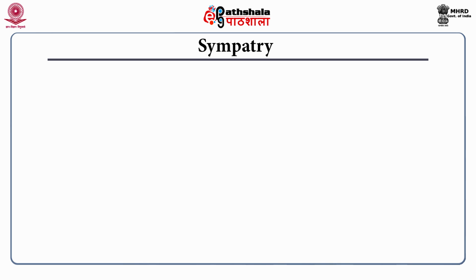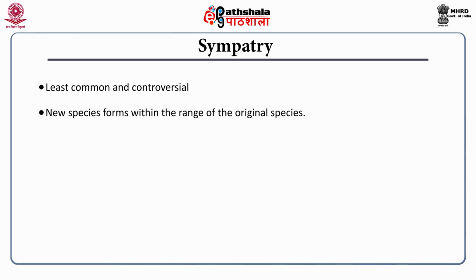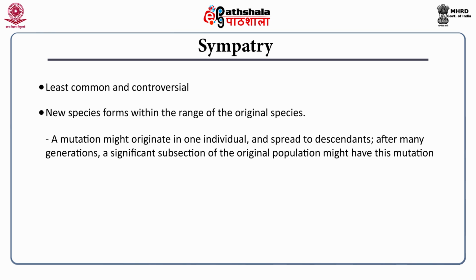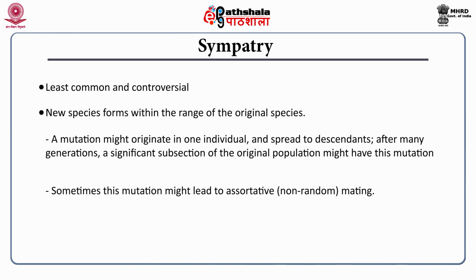Next is sympatry, which is the least common and is highly controversial. So, a new species forms within the range of the original species. A mutation might originate in one individual and spread to the descendants. After many generations, a significant subsection of the original population might have this particular mutation. Sometimes this mutation might be related to reproductive isolation, or it might lead to associative mating, that is, non-random mating. So, members of a species mate with preferred members of that particular species.